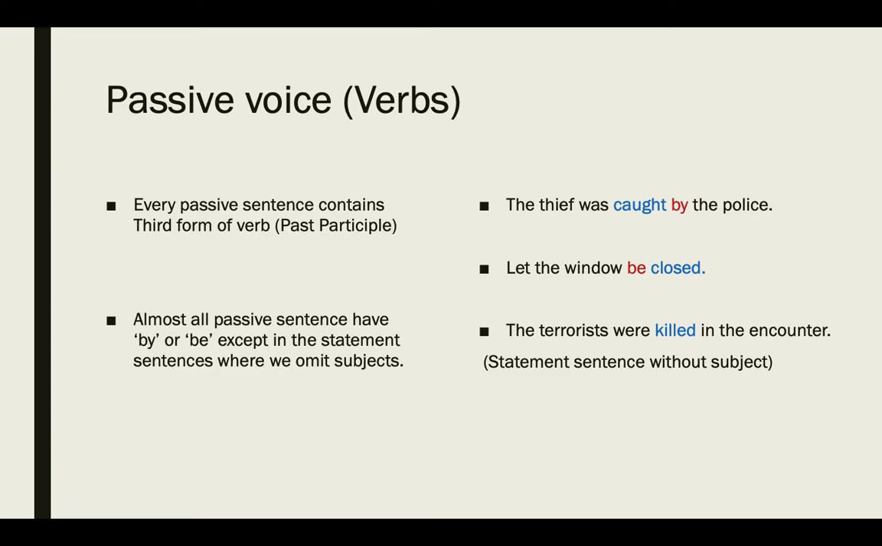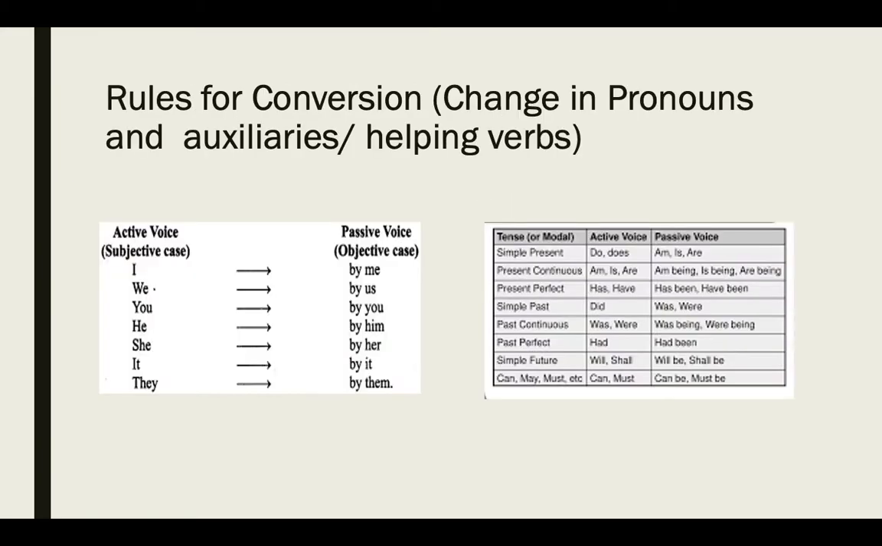Omit means remove subjects. So look at these sentences, you have by and then be here. And coming towards the third one: the terrorists were killed in the encounter. After encounter, we have a full stop, and we did not go for the original subject, like: the terrorists were killed in the encounter by the police. If we had written by the police, then obviously we need by, but there is no subject, so we don't have any by or be in this sentence. So a statement sentence without subject is possible.